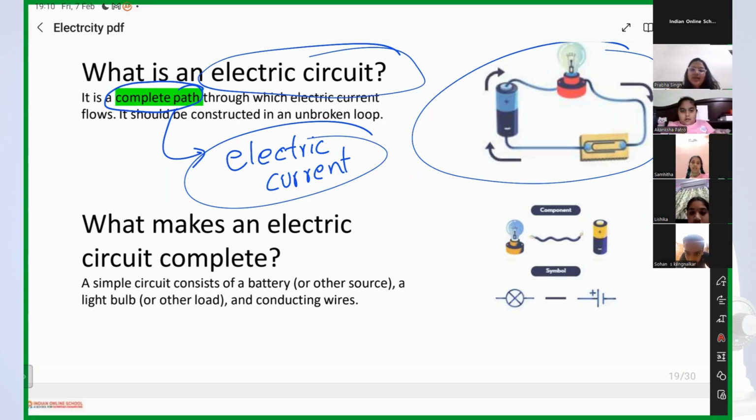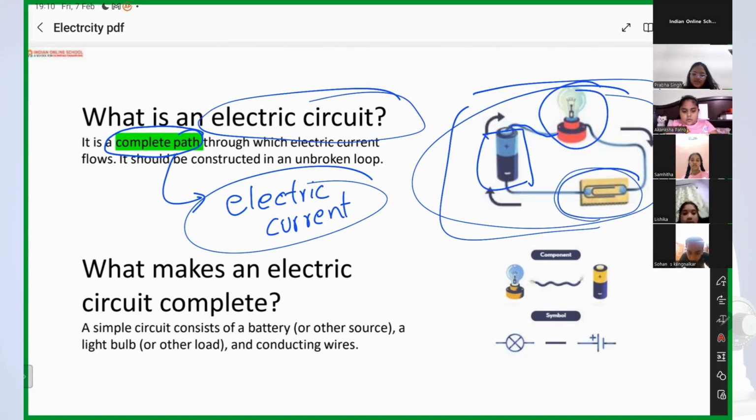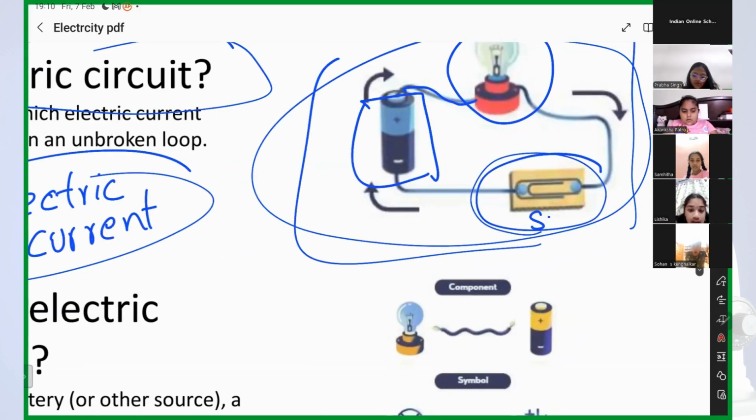Very good. Yes, Samita. The complete path of electric current is called an electric circuit. And here we can see we have an electric circuit. In this electric circuit, we have a cell, we have wires, we have a bulb, and we have a, what is this? Battery. No, switch.